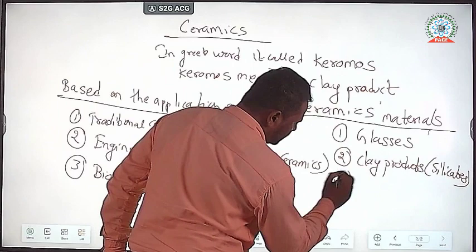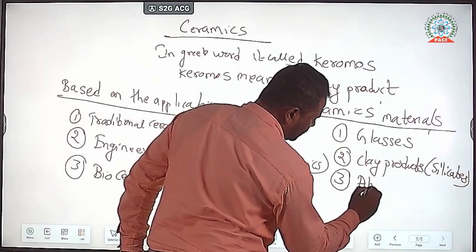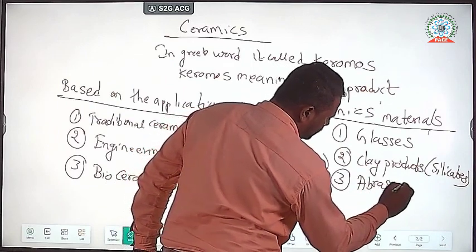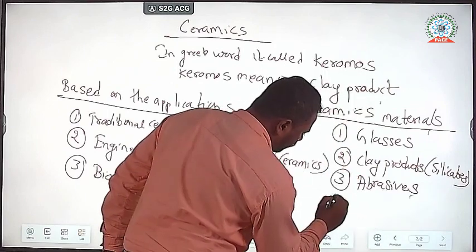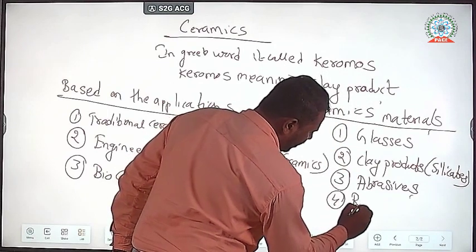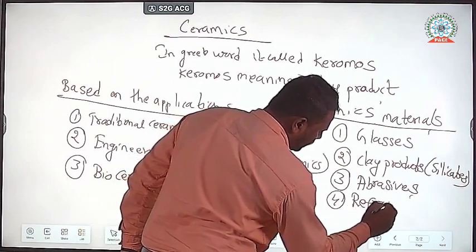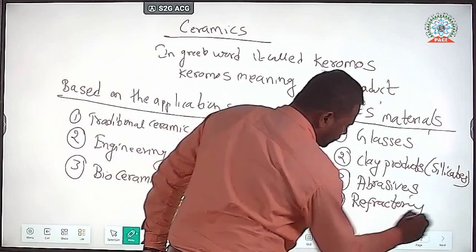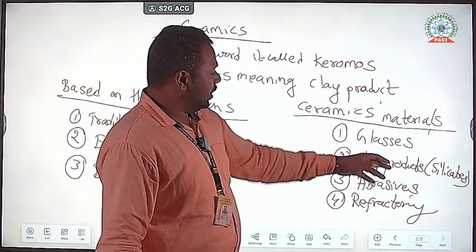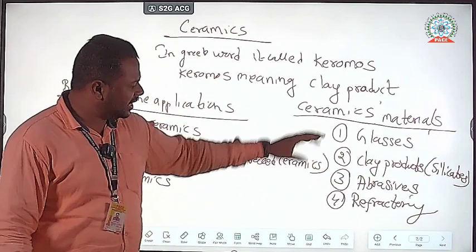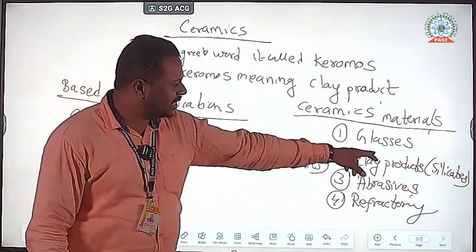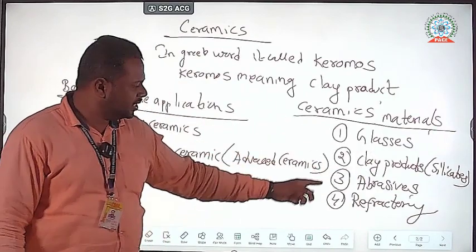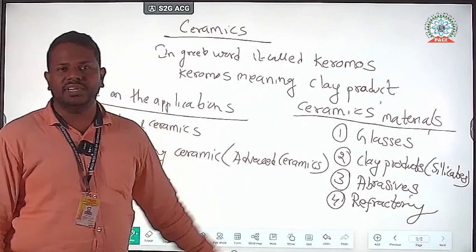The third one is abrasives. And the fourth one is refractory.